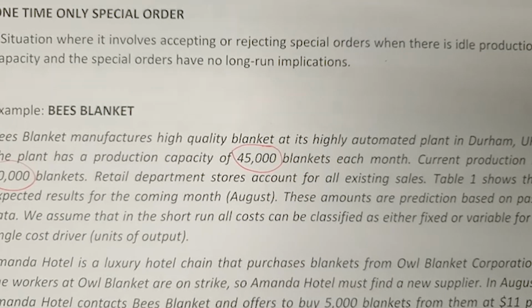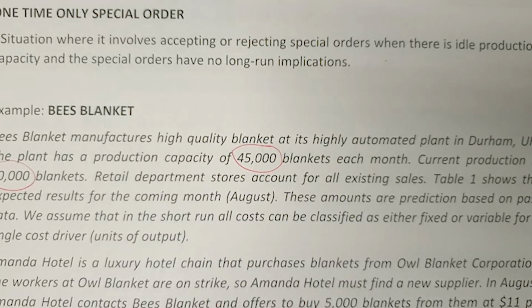Table 1 shows the expected result for the coming month, that is August. These amounts are predictions based on past data. We assume that in the short run, all costs can be classified as either fixed or variable for a single cost driver, that is unit of output.